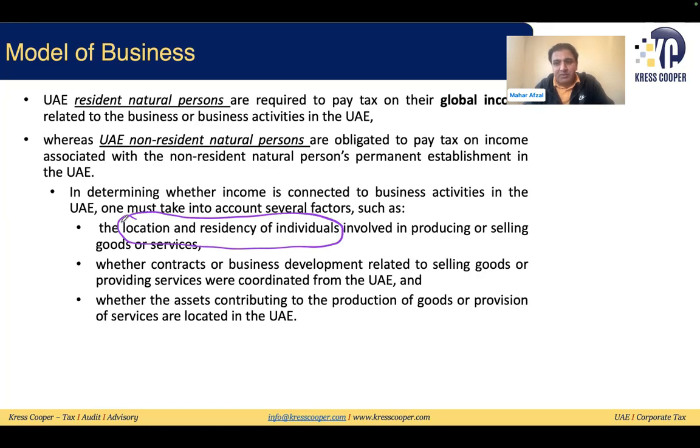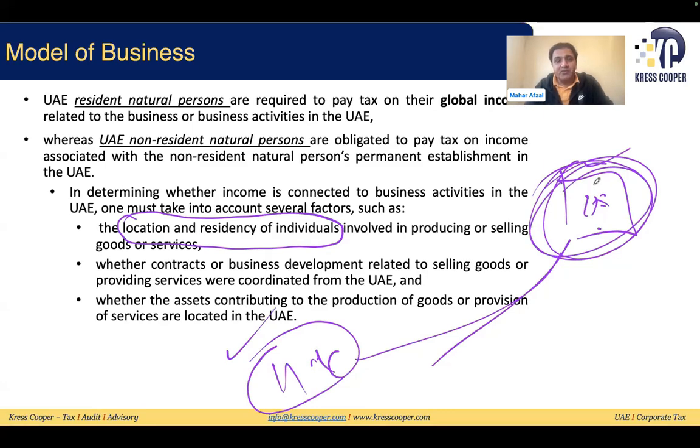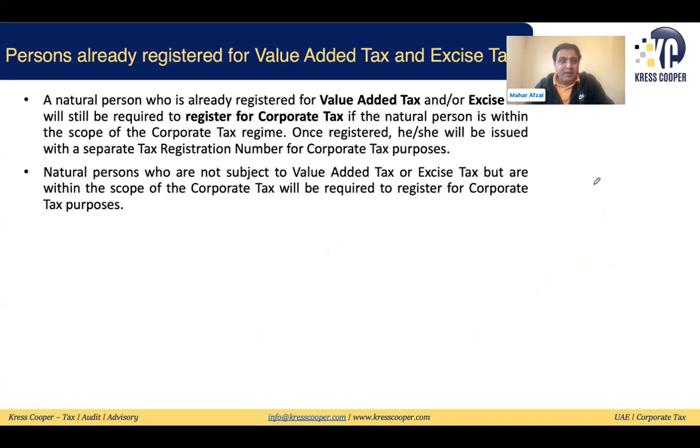Suppose, just look into this example. This is a soda establishment. They have a factory in the UAE. A person is sitting in the UK. The person is based there, the factory is here. From this factory, they are generating the revenue. Now they are asking, okay, this income doesn't pertain to the UAE. No, this income pertains to the UAE, because the assets, the factory from which this revenue is being generated, are in the UAE. This income needs to be taxed in the UAE as well. It doesn't matter wherever the individual is living. So I believe this is very clear.